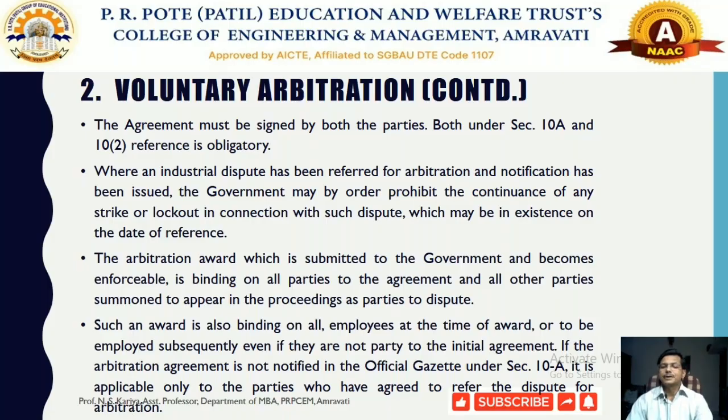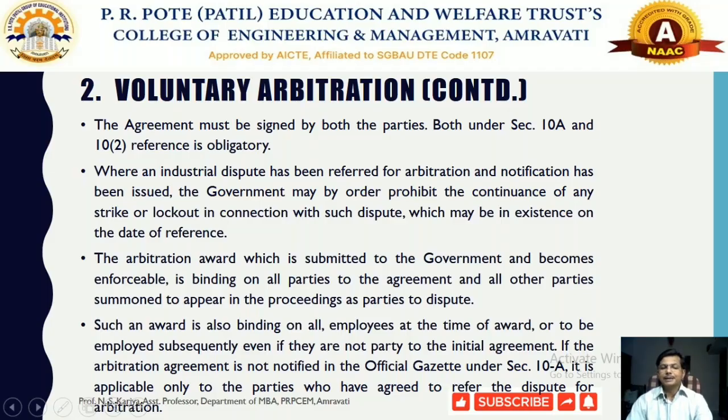In the process of that industrial settlement of an industrial dispute, the voluntary arbitration award should be applicable and binding on all the employees connected with that industrial dispute, or those employed subsequently, even if they are not a party to the initial agreement. Means initially they were not part of that particular agreement, but later on they become part of it, and the voluntary arbitration award is binding on all the parties.